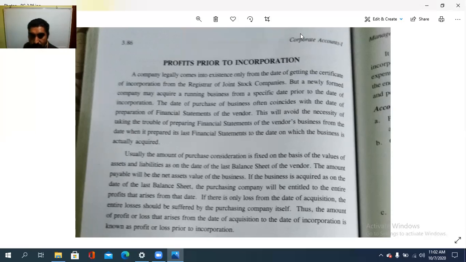And if any losses occur, they need to suffer them. Thus, the amount of profit or loss that arises from the date of acquisition to the date of incorporation.